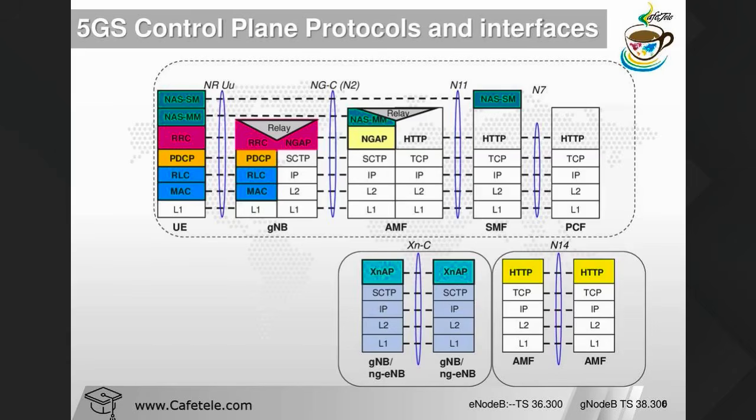In NR we have SRB0, SRB1, SRB2 and SRB3. SRB0 is the same as LTE, used for transferring messages using the common control channel, logical channel. In NR also the same thing. But SRB1, SRB2 and SRB3 we have here to transfer the messages of the dedicated channel.